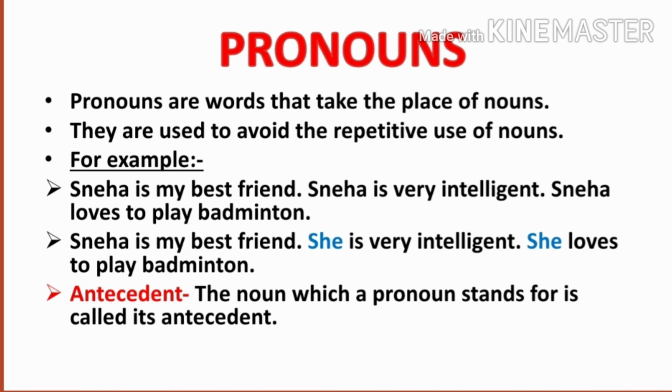So here, Sneha is the antecedent of the pronoun she. I hope this antecedent has become clear to you. Let me tell you another example. Ram is a boy. He loves football. Here the pronoun he has been used for what? For the noun Ram. So here Ram is the antecedent.